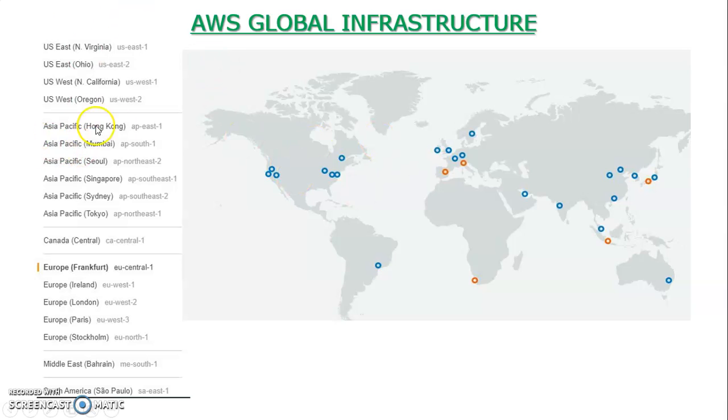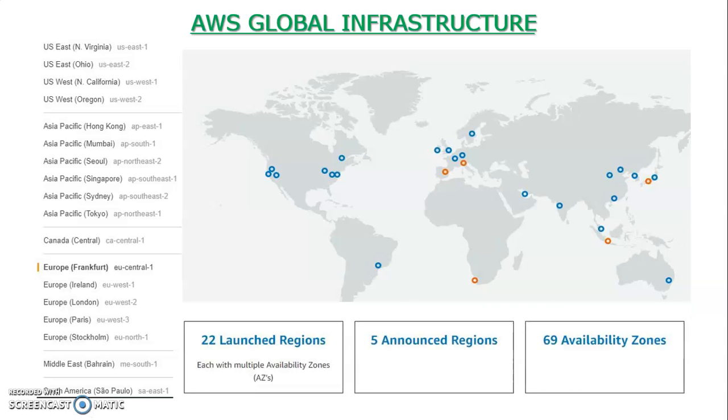There is a separate provision for that. Then in Asia Pacific, AP South 1 is in Mumbai, and there are Singapore, Sydney, Tokyo, Seoul, and Hong Kong. In Europe you have 5 regions. You have the Middle East, Bahrain, and South America, Sao Paulo. So this is what AWS has: around 22 launched regions, and 5 more announced regions as of today when I'm recording this video.